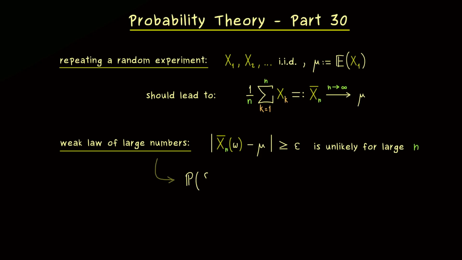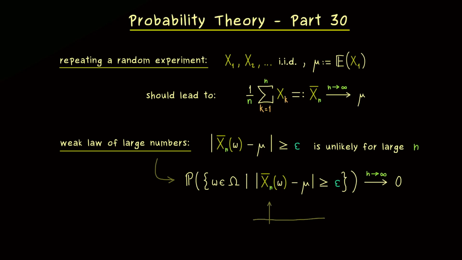So we have a subset in the sample space omega, and we measure that with the probability measure P. And as I've already said, we have the property that this difference in the absolute value is larger or equal than epsilon. And now the statement is that this is a small probability for large n, namely it goes to 0 if n goes to infinity. And moreover, the claim is that this works no matter which small epsilon greater than 0 we choose.